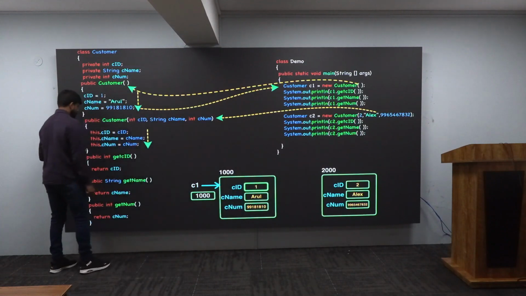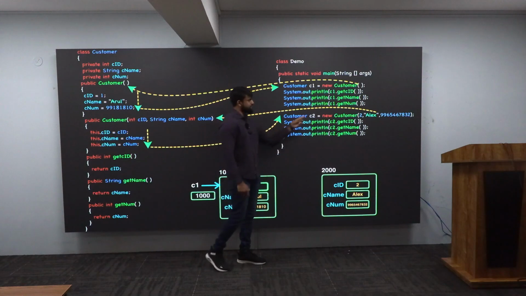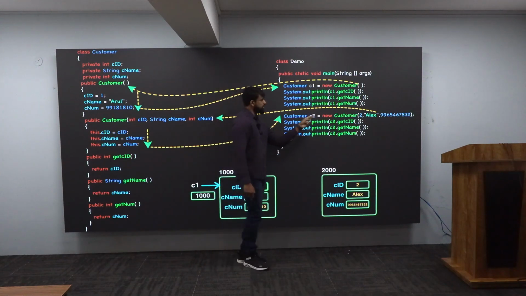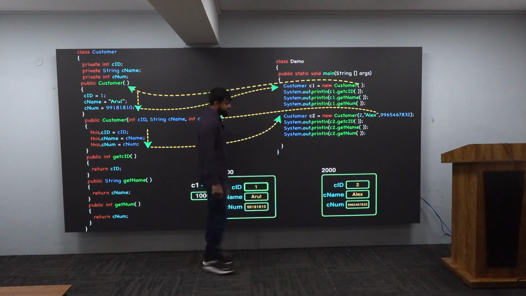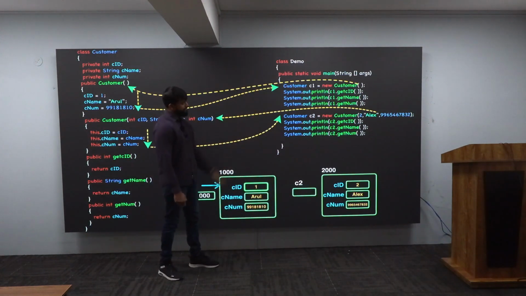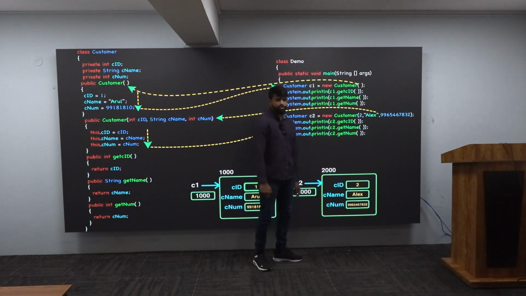After this, there is a closure. Closure means control will leave. Where will it go? Where it came from. It came from here. Now, the right side is over. You have given what? C2 as the reference. This is my C2. And C2 is having that 2000, and definitely it is referring to this object in this fashion. Very good, sir. Next.